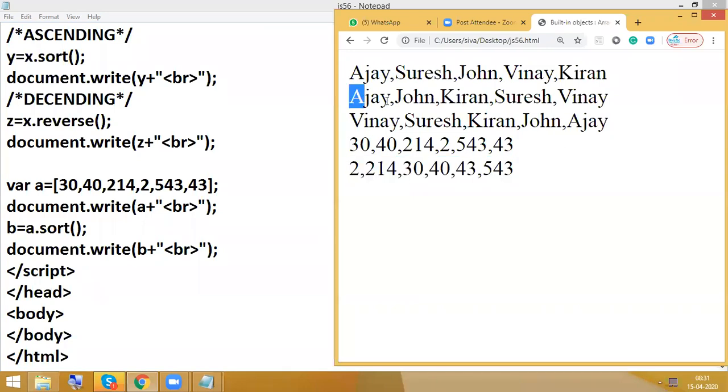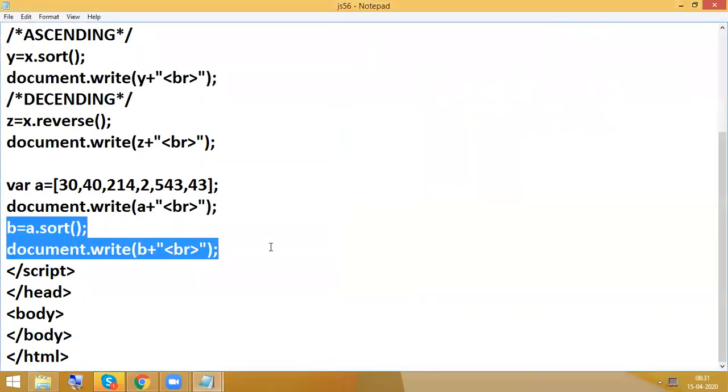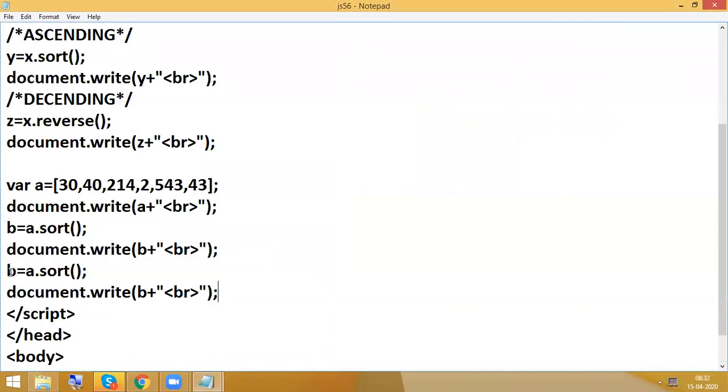In alphabetical, we are having ascending and descending, so here also the same concept. Are you getting it? Okay. So next, as usual, apply reverse. So c equal to a dot reverse.